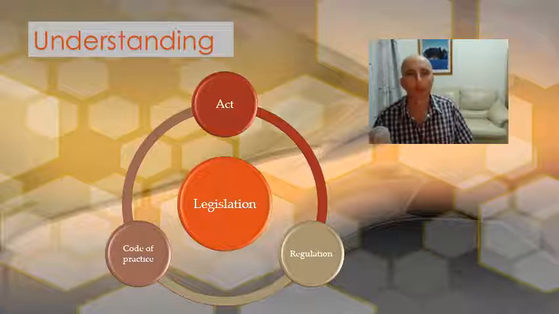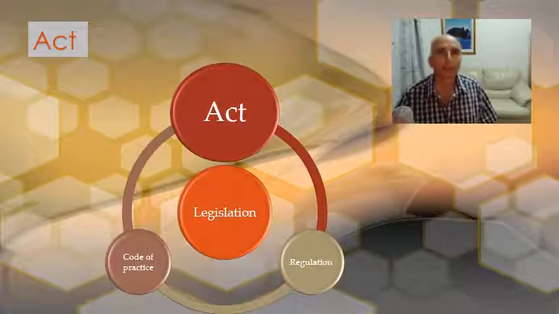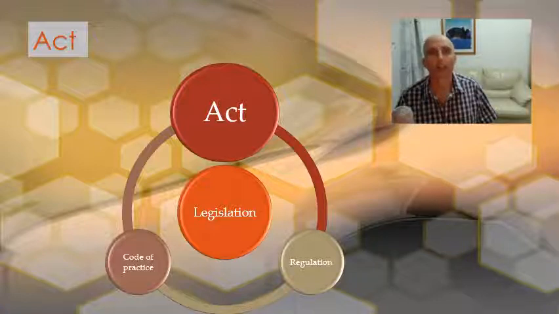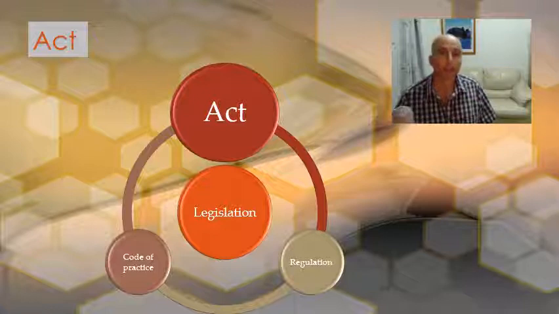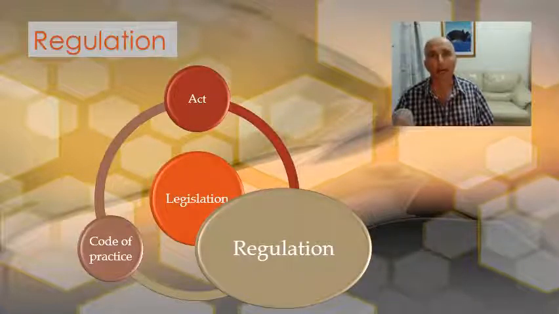We have an act, we have a regulation, and a code of practice. The first one is an act. An act is legislation set down by Parliament. Acts give general regulation making powers and allow specific regulations to be made under them. Some examples of that are the Food Act 2003 for food safety, and also the Work Health and Safety Act 2011 New South Wales for work health and safety. Now we know that an act is from Parliament.